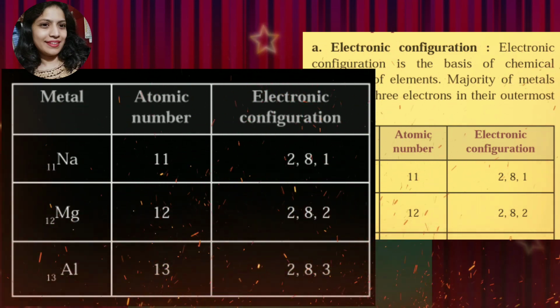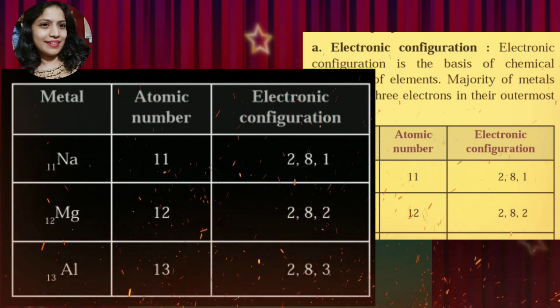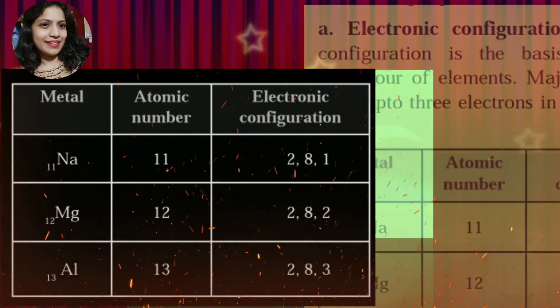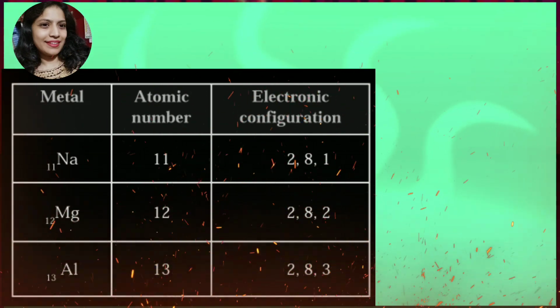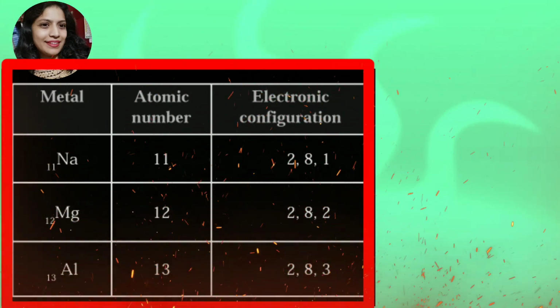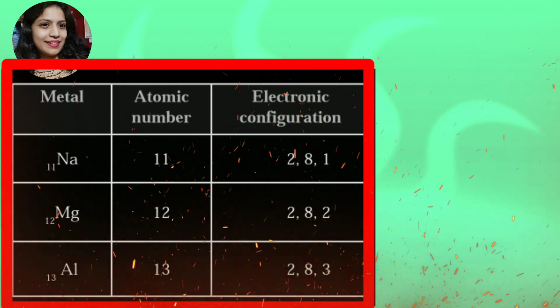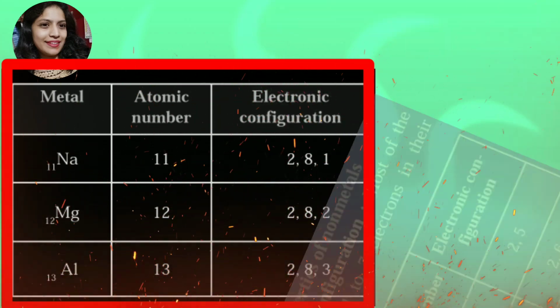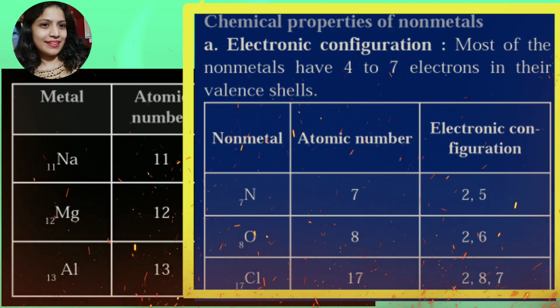Metals have a tendency to lose their valence electrons to form positively charged ions, that is cations. See the examples: sodium, magnesium and aluminium. And see the valence, that is 1, 2, 3.